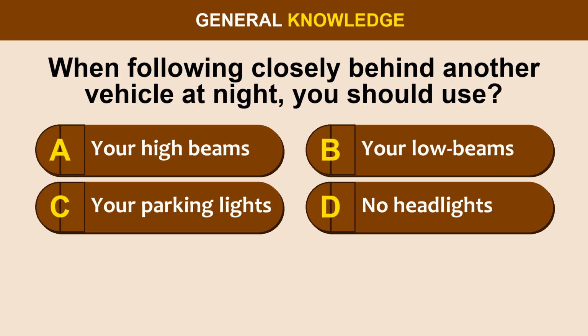Question 38. When following closely behind another vehicle at night, you should use option A, your high beams. Option B, your low beams. Option C, your parking lights. Option D, no headlights.